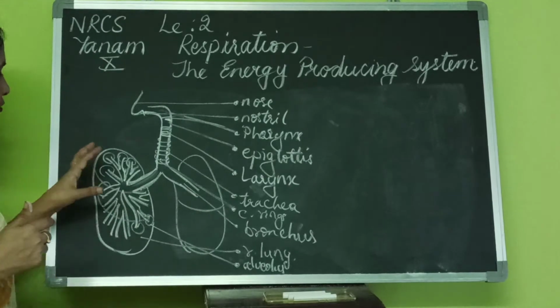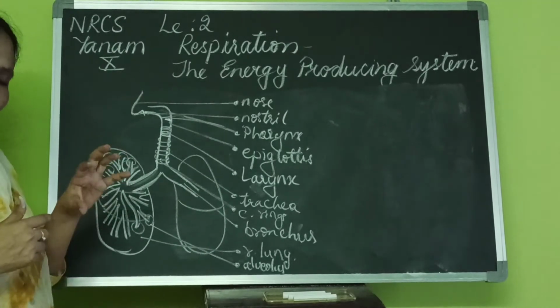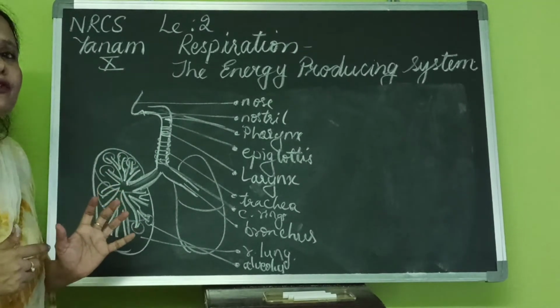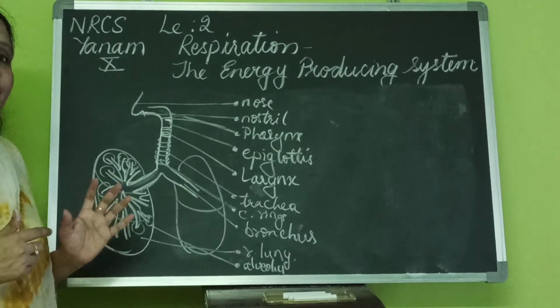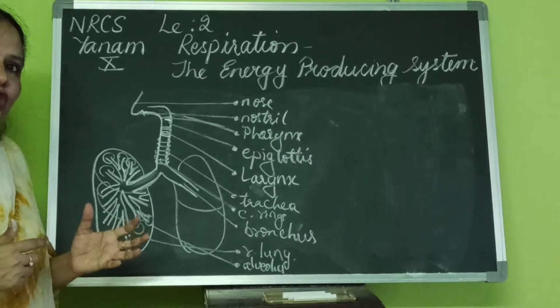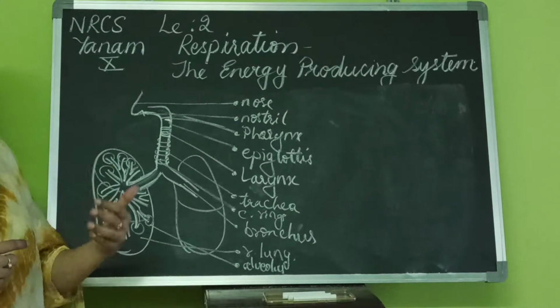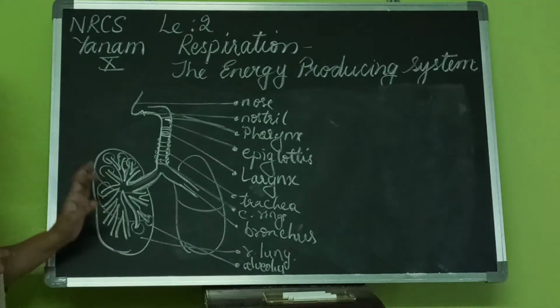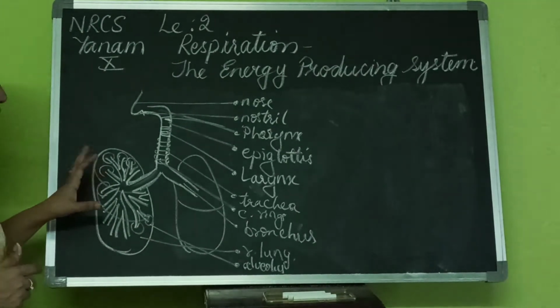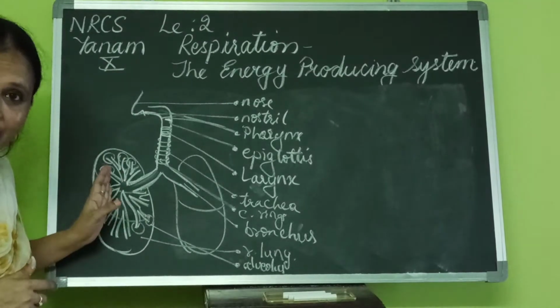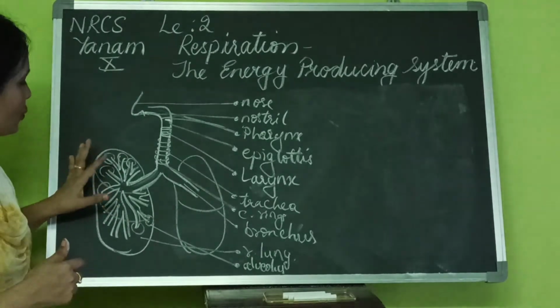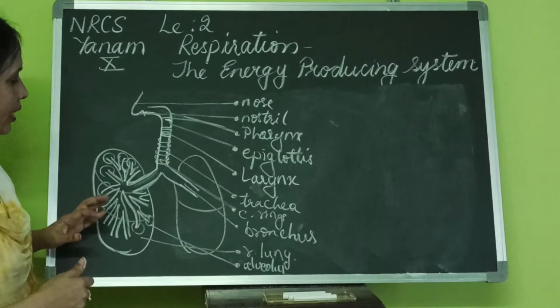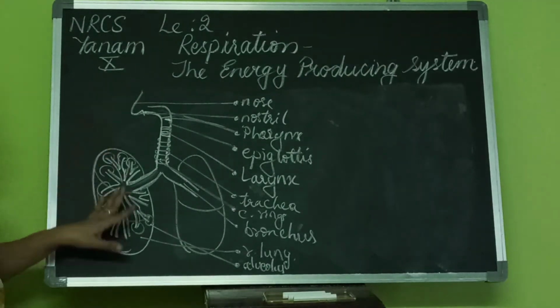Exactly like that our lungs are. So many alveoli, millions of alveoli are there inside to increase the surface area of absorption of the gases, or to send out the gases. I will explain the alveolus individually later. So this is the human respiratory system.